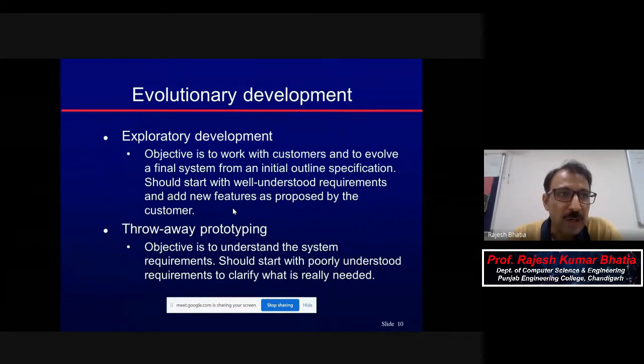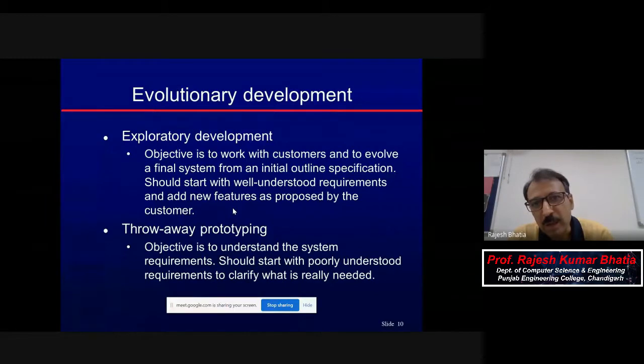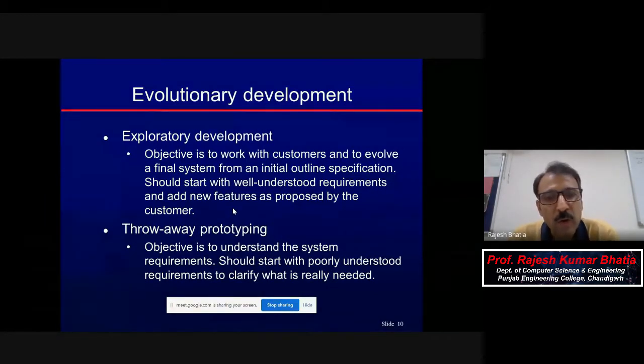With the experience of the initial prototype you have given them, the customer will come to know that along with this, they need this also. Maybe a time will come when the customer tells you all the features and your requirements are ready. In that way, that prototype may become the final system to be delivered in the case of evolutionary.